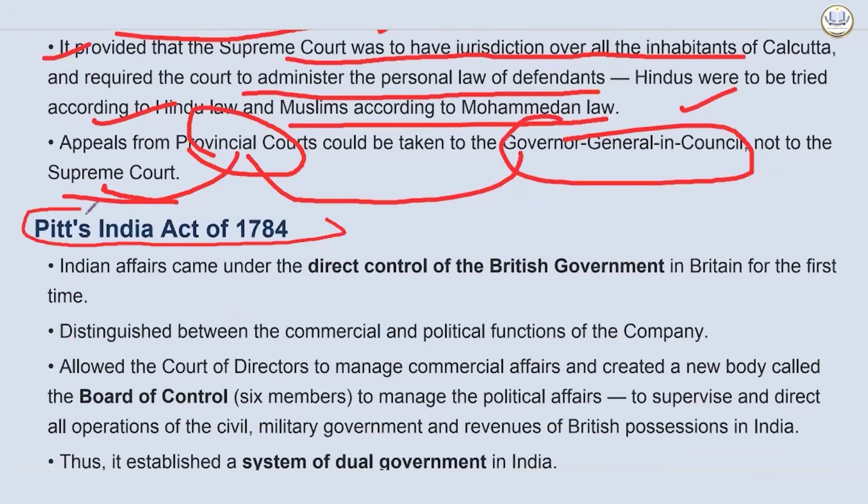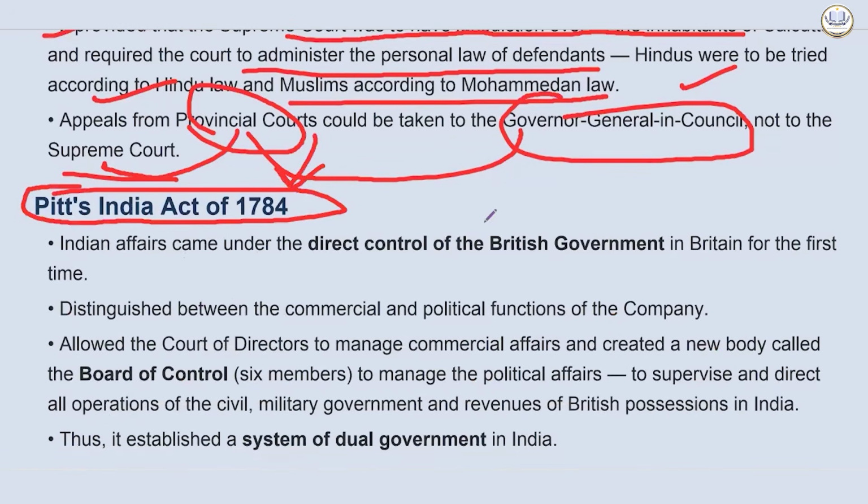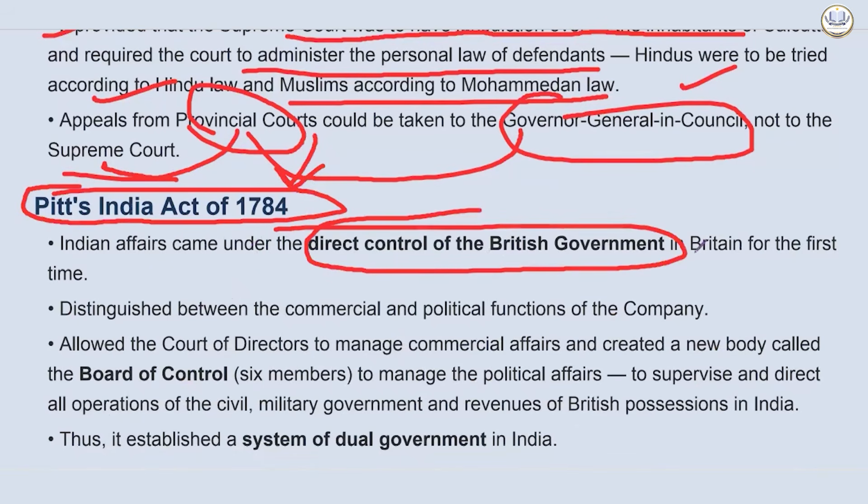Now came, just after 3 years of this, Pitt's India Act of 1784. Now all the Indian affairs came under the direct control of the British government. Britain, for the first time, this is something which is very important to know. Now they are trying to have more control over the East India Company. Why are they trying to do so?